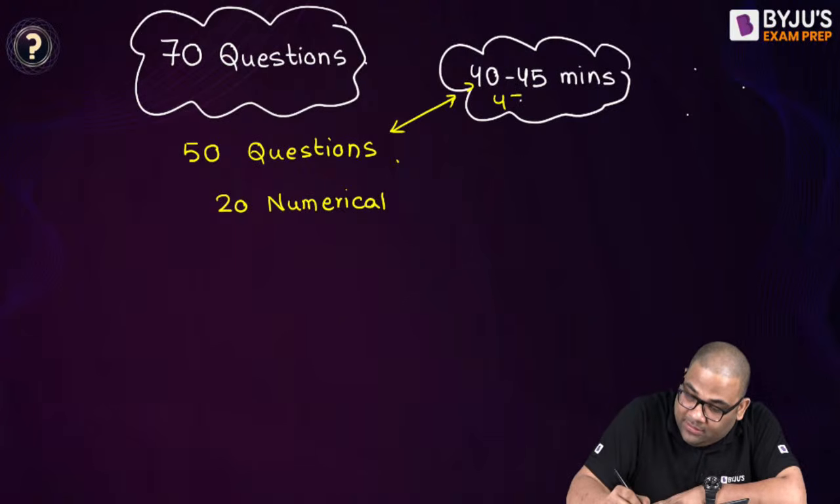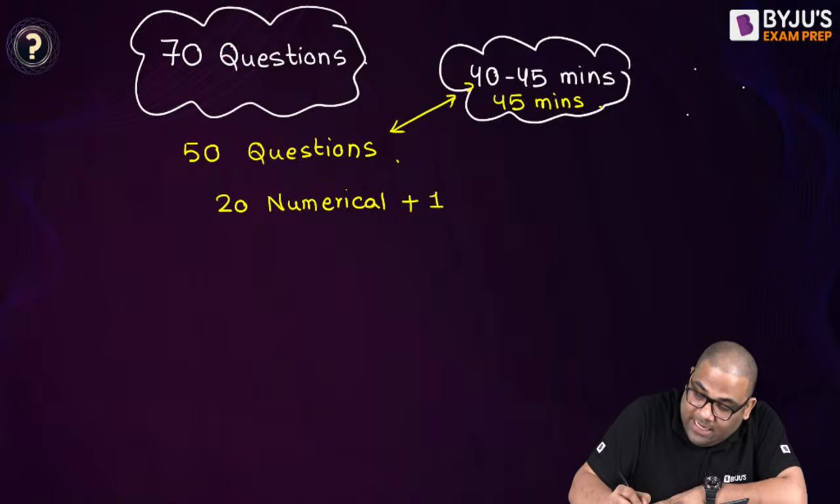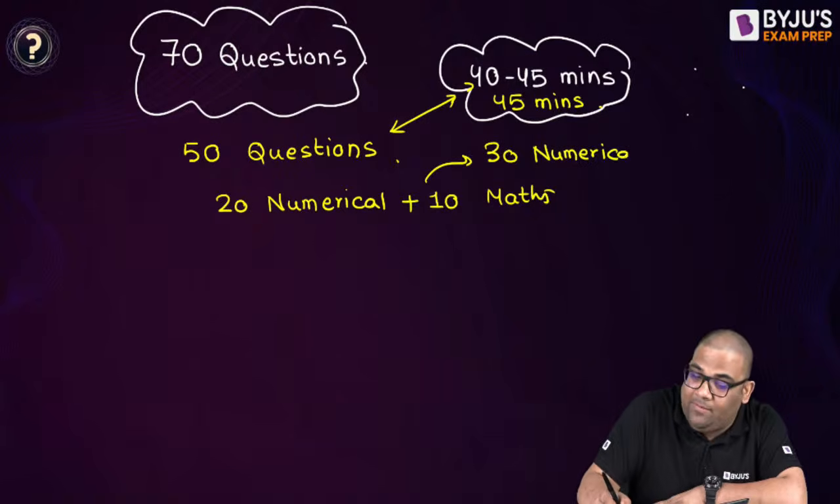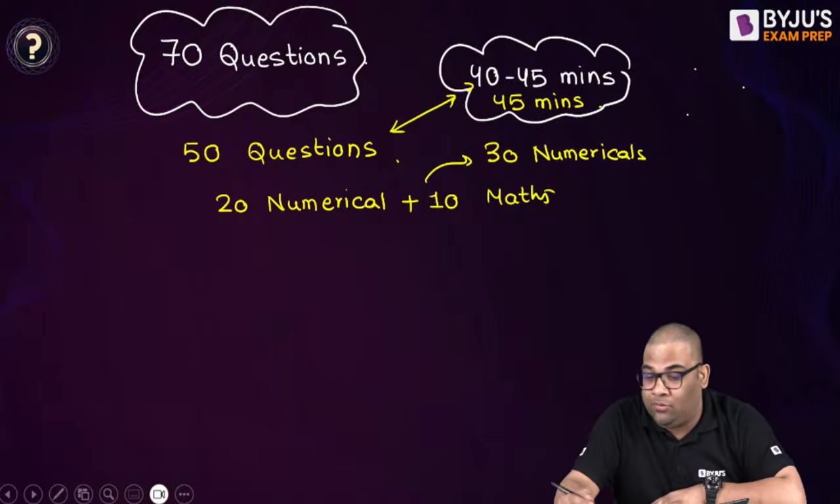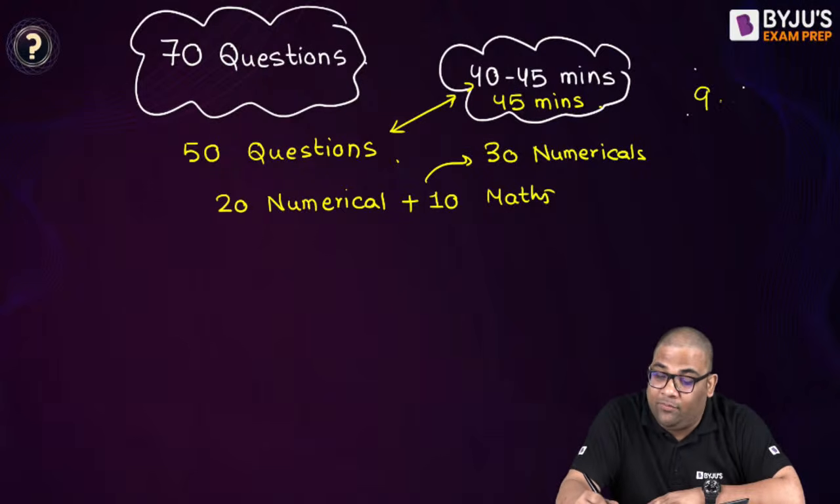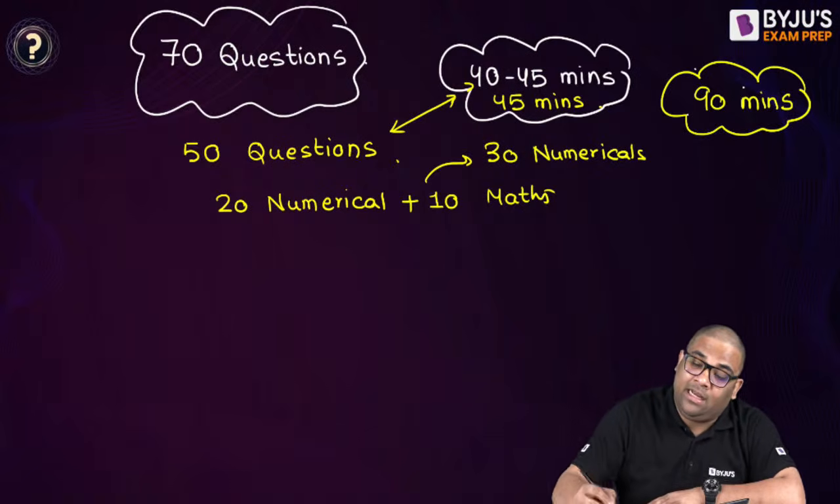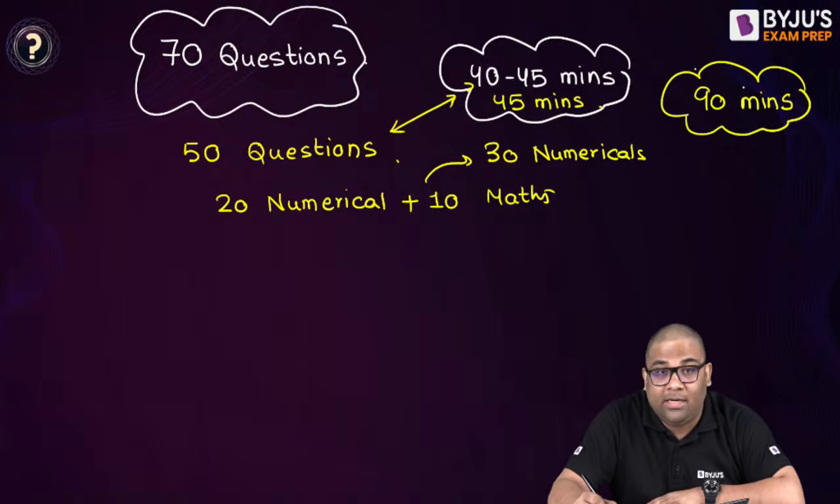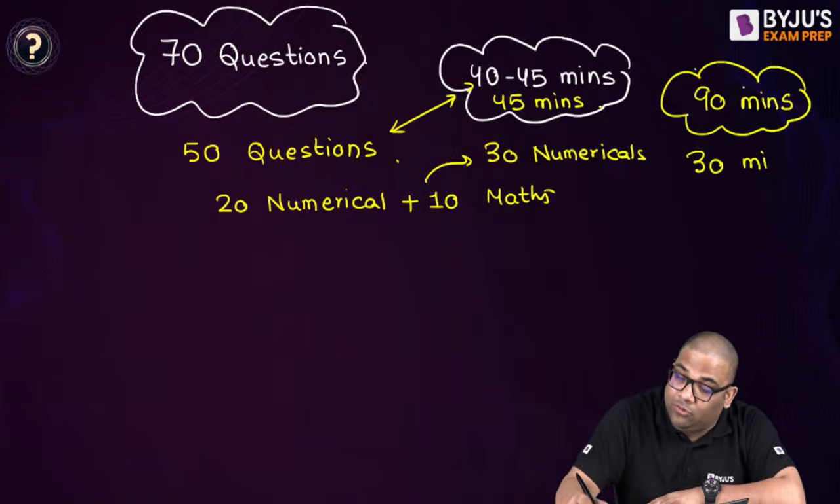So 45 minutes, right? Now we have 20 numericals plus 10 mathematics, which will be numericals only, na? So we have 30 numericals to attend, because we have 90 minutes. Somebody will say, sir, we have 2 hours, na? Arey baba, 2 hours hai, lekin 30 minutes to usme jayega na. 30 minutes will go in aptitude also, right? So we have 90 minutes only.